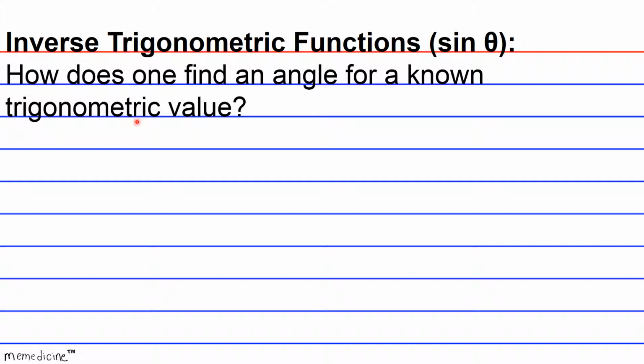To find an angle for a known trigonometric value, we have to use the inverse trigonometric function. In this particular example, we're going to use the sine function, okay? Let's say, for example, we grow an acute angle theta in the positive counterclockwise direction, and it's in standard position in quadrant 1, okay? Because it's in standard position, it's going to have the following features. Its vertex is located at the origin. The initial side ray is on the positive x-axis.